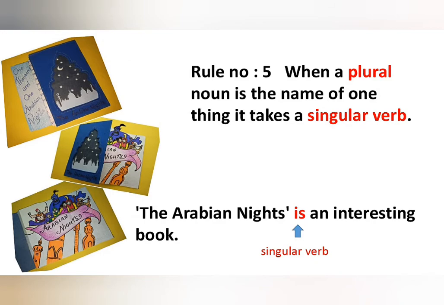Rule number 5. When a plural noun is the name of one thing, it takes a singular verb. Example: The Arabian Nights is an interesting book. Here, The Arabian Nights is the title of the book. Though it is plural in form, it denotes one thing, hence we give a singular verb to it.